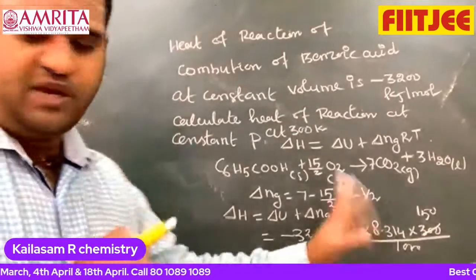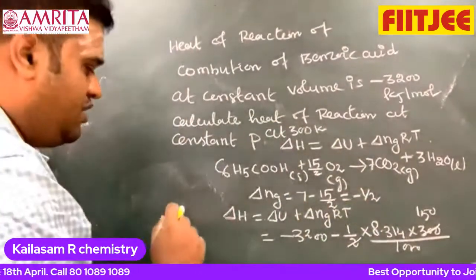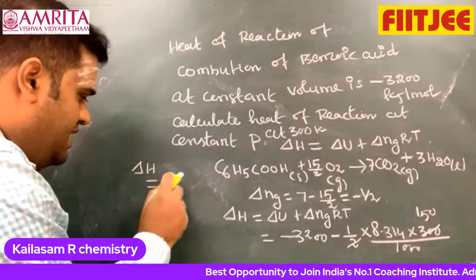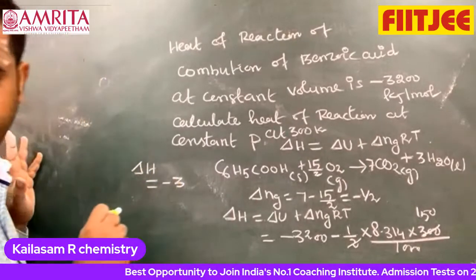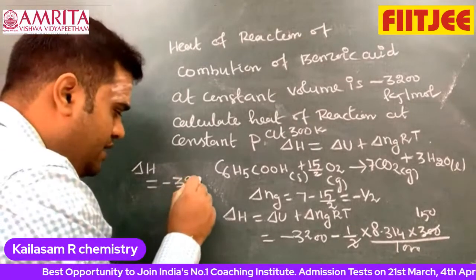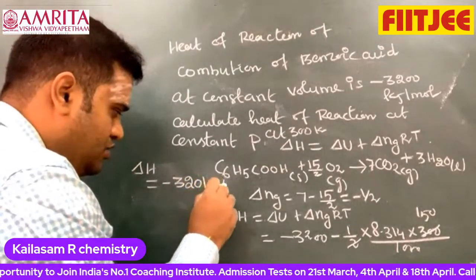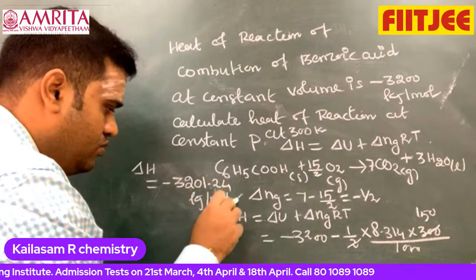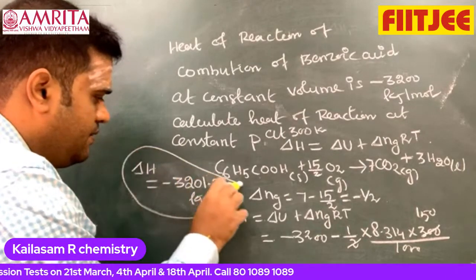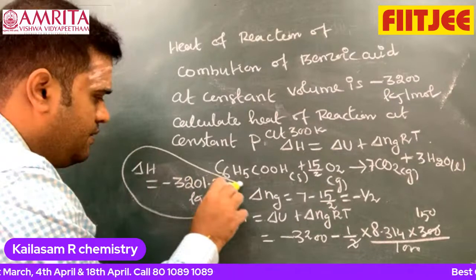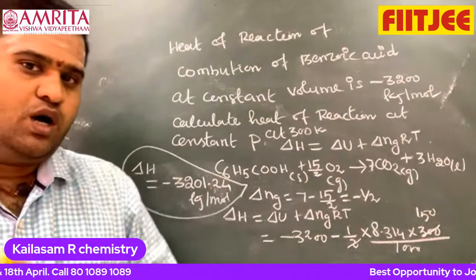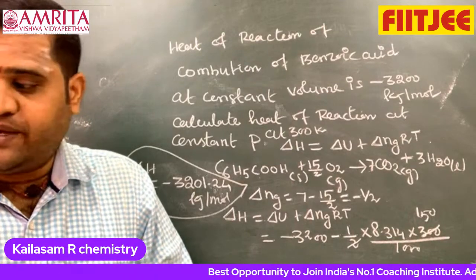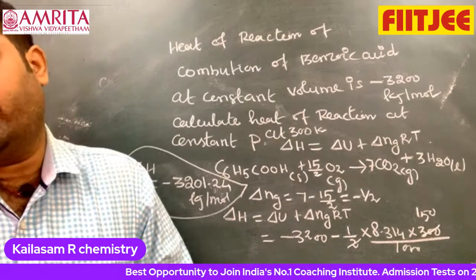If I simplify that, the answer for delta H is minus 3201.24 kilojoule per mole. This is the answer. This is what you may expect from the JEE Mains point of view.